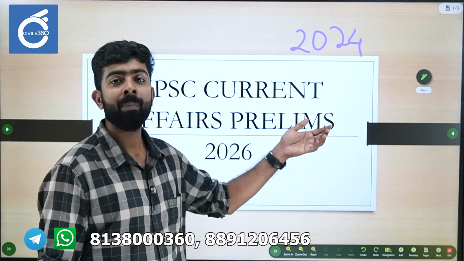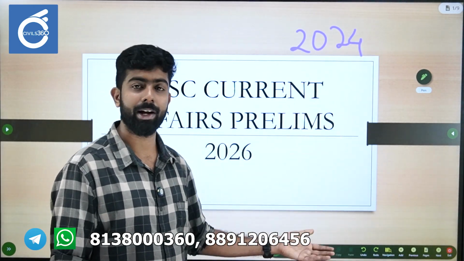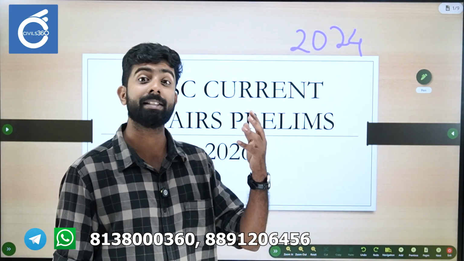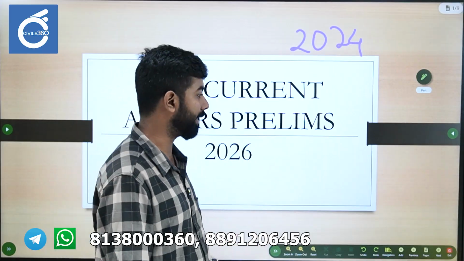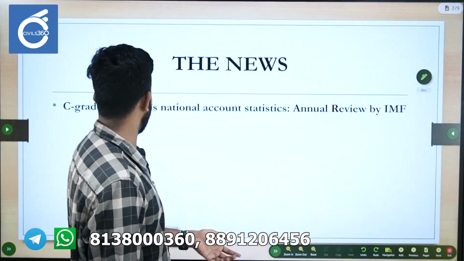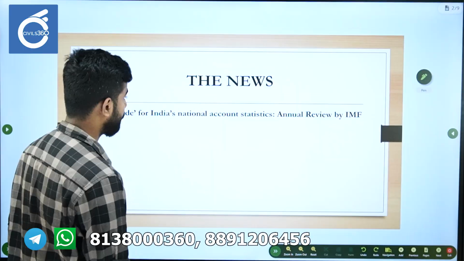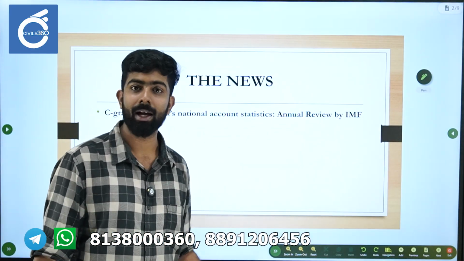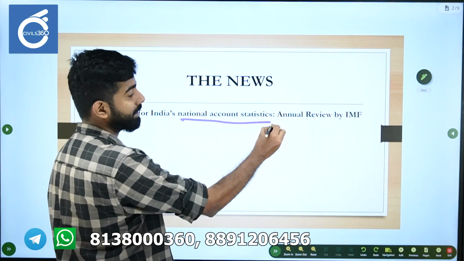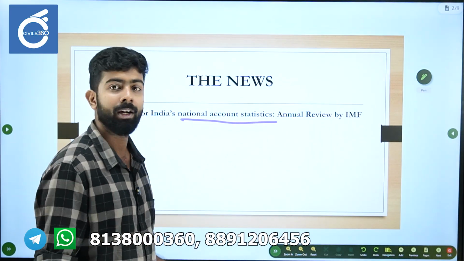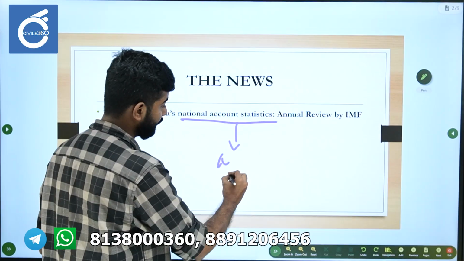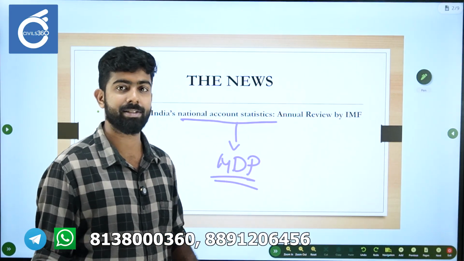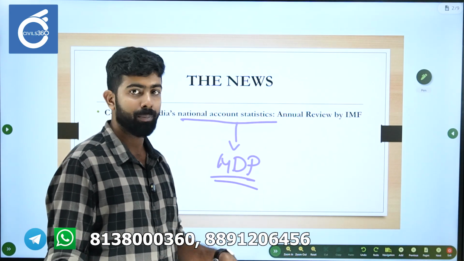We will look into how the IMF uses these criteria, what rating was given to India, and what the significance of the rating is. So this was the news: C grade for India's National Account Statistics in the annual review by the IMF. National Account Statistics simply means GDP data. GDP data is published by the NSO, National Statistics Office of the Ministry of Statistics and Programme Implementation.